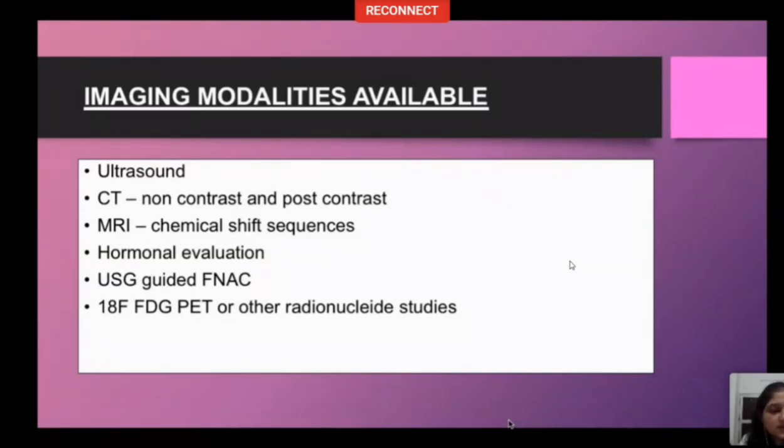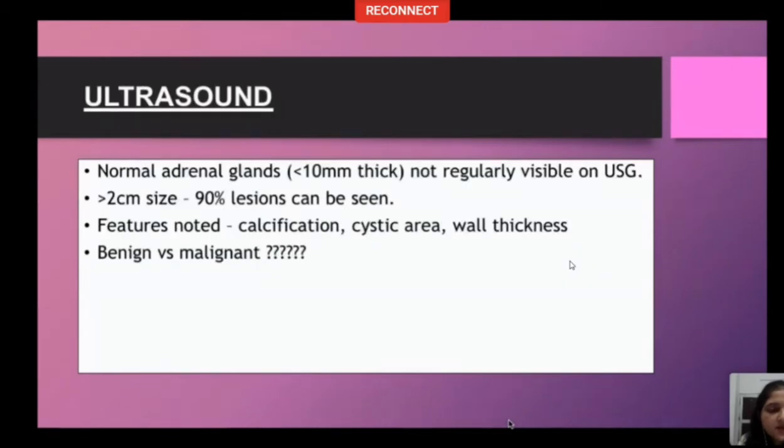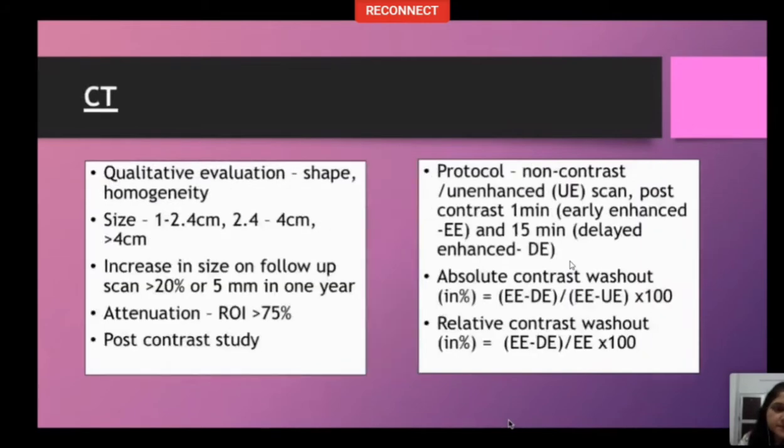First thing is ultrasound. These are the modalities that are available with us. I'll discuss each one separately. Ultrasound, normal adrenal glands are not regularly visible on ultrasound, but lesions that are more than 2 centimeter in size, 90% of them will be picked up on ultrasound. Features that we can see include cystic area, calcification, wall thickness, debris, septations, but benign versus malignant, we do not get an answer on ultrasound alone. So we proceed with CT.